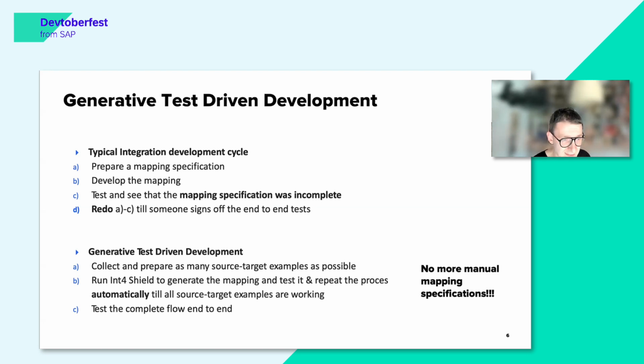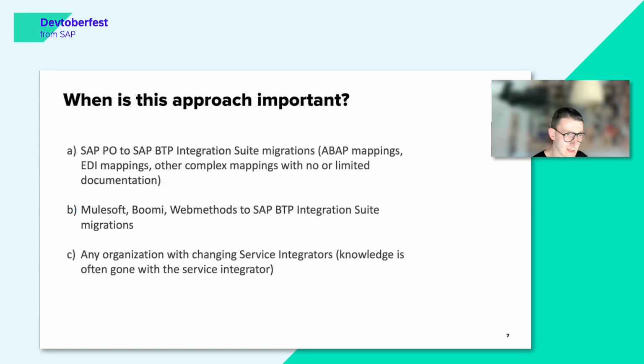The question is, right now, if we understand how generative test-driven development works, when can we use this approach? This is an important approach very often when we start talking about BTP Integration Suite migrations.